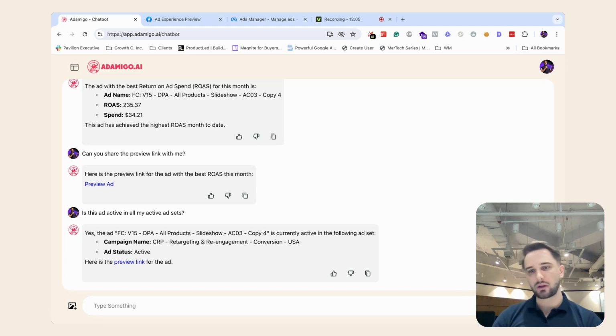Then in the next step, you want to go down to the ad level. You want to pause ads that are spending too much money. Too much money typically, and AdAmigo again can answer this question, is 2 to 3 times the average cost per purchase. And if it then still didn't drive a purchase, it's completely bad, right? So that's like the red line. That's when you should definitely pause assets. And then the good ads, you want to make sure you share them with your design team so you can design more like them. And number two, you can duplicate them into all active ad sets that are not yet running this ad. So that's a daily exercise you should do every single day.